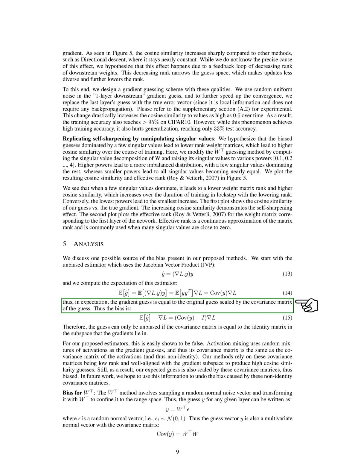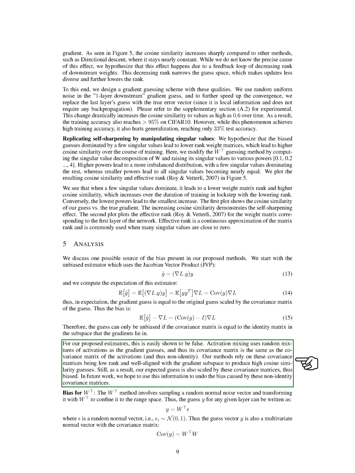Activation mixing uses random mixtures of activations as the gradient guesses, and thus its covariance matrix is the same as the covariance matrix of the activations, and thus non-identity. Our methods rely on these covariance matrices being low rank and well aligned with the gradient subspace to produce high cosine similarity guesses. However, as a result, our expected guess is also scaled by these covariance matrices, thus biased. In future work, we hope to use this information to undo the bias caused by these non-identity covariance matrices.